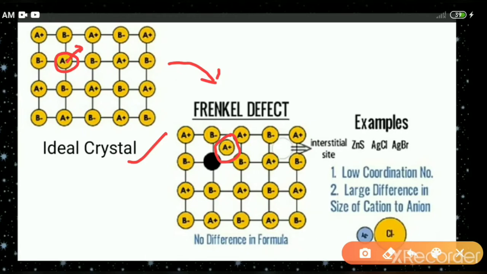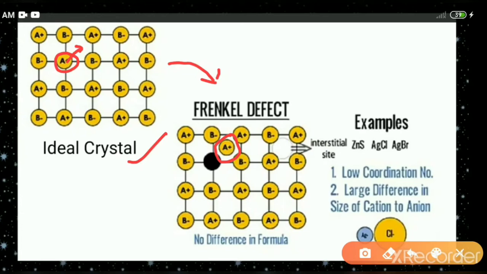So here the A positive is occupying the interstitial site, that means the vacant space between the particles. Such a defect is called an interstitial defect. Interstitial defect means the defect in which the particles are occupying the interstitial sites.